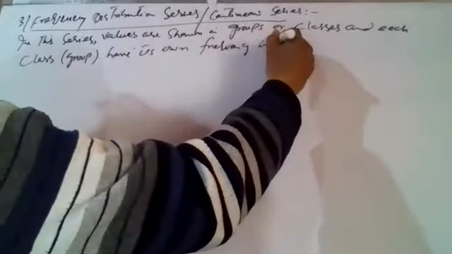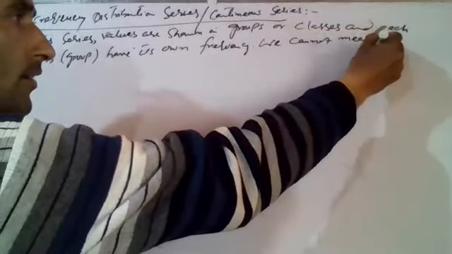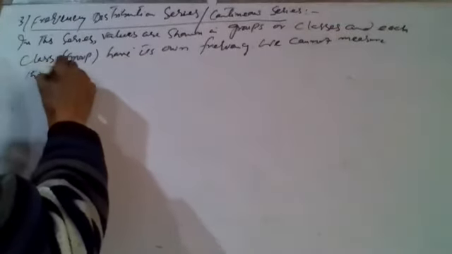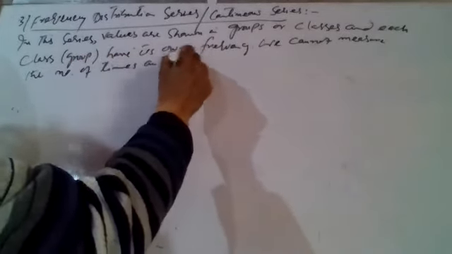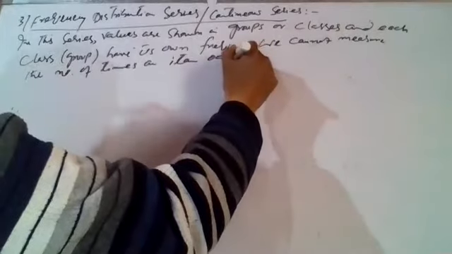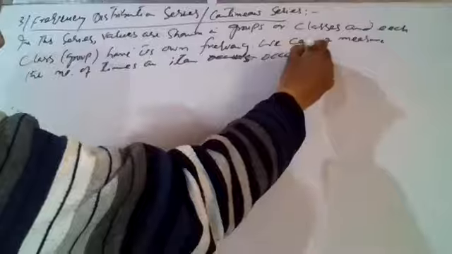The number of times an item occurs cannot be measured. अगर हम देखना चाहते हैं कि एक आइटम कितने बार occur हुआ है, we are not able to know that.